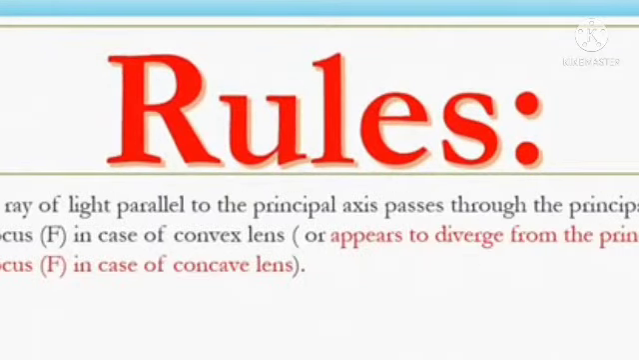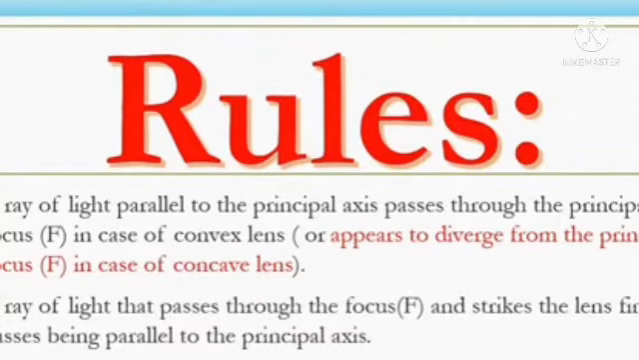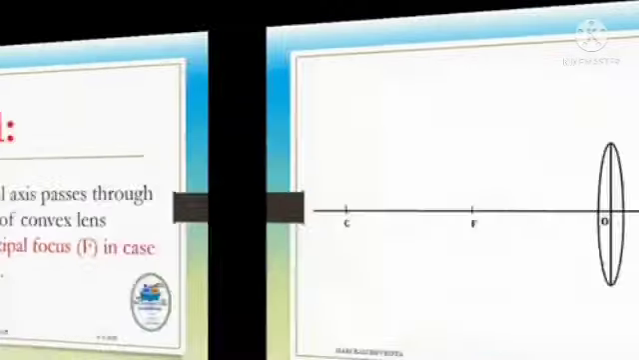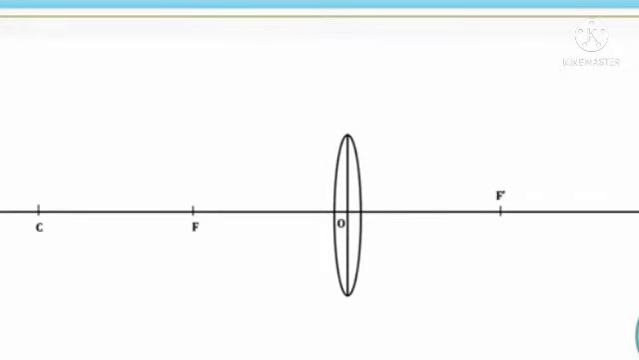Next topic, rules. A ray of light parallel to the principal axis passes through the principal focus in case of convex lens or appears to diverge from the principal focus in a case of concave lens. A ray of light that passes through the focus and strikes the lens finally passes parallel to the principal axis. A ray of light passing through the optic center does not deviate.